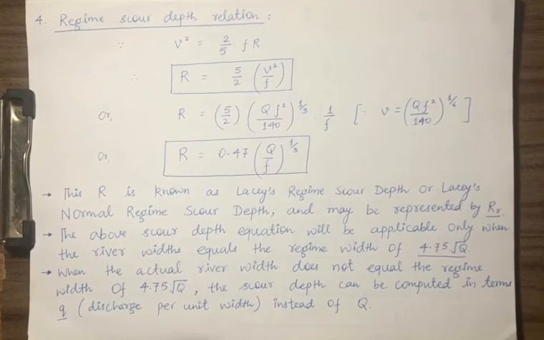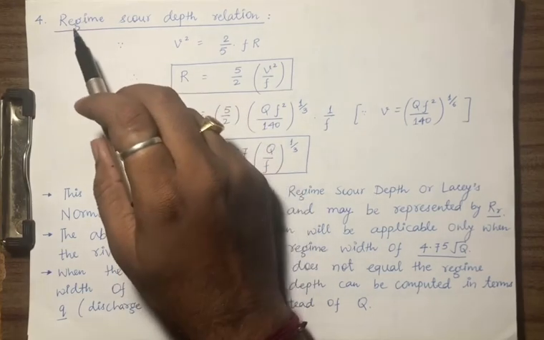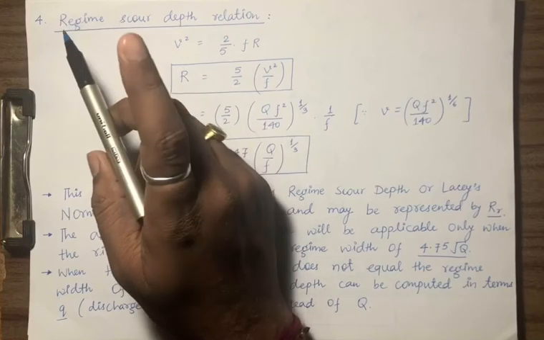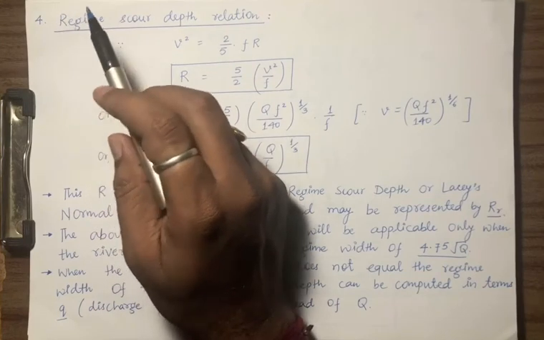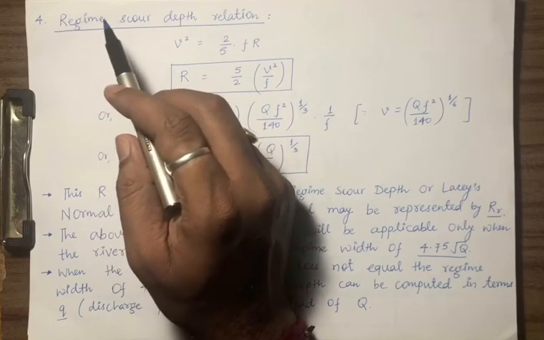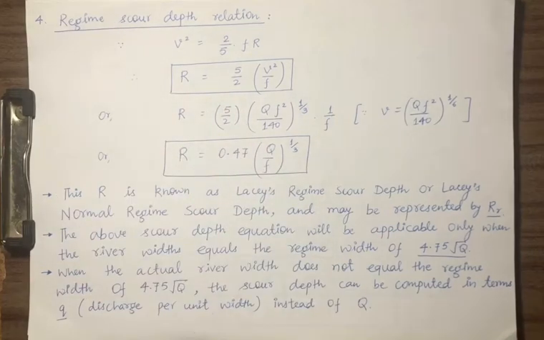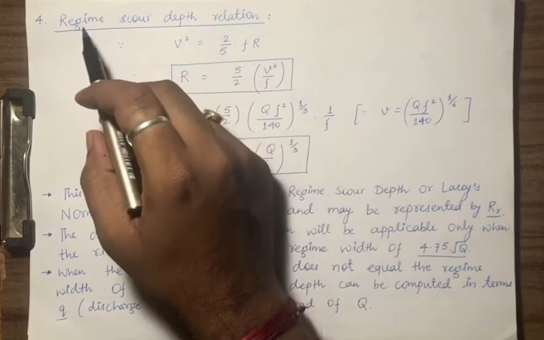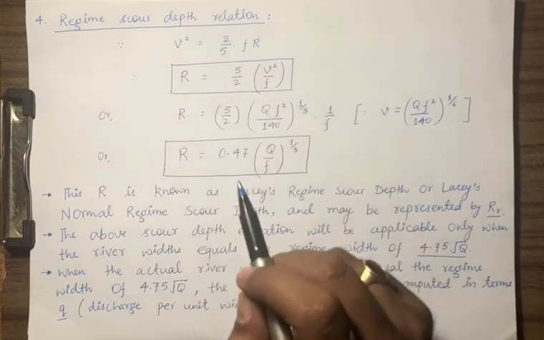In the previous lecture we have seen the three types of relationship between Q, V, F and A, V and F, V, Q, F. This is the fourth relation, and one more slope relation we have done. Slope was F raised to power 5 by 3 by 3340, Q raised to power 1 by 3. The next is the regime scour depth relation.